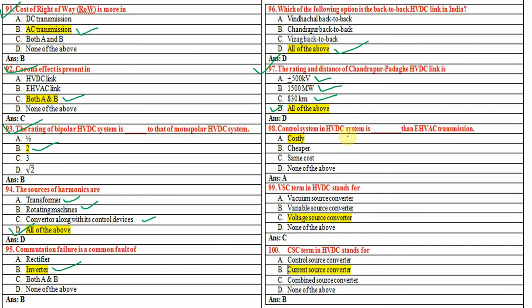The control system in an HVDC system is costlier than in HVAC transmission, because in an HVDC system we are using special converter stations. Due to that, the control strategy implemented in HVDC transmission is costly. Now the 99th question: VSC in HVDC stands for voltage source converter. Now the last question: CSC in HVDC stands for current source converter.